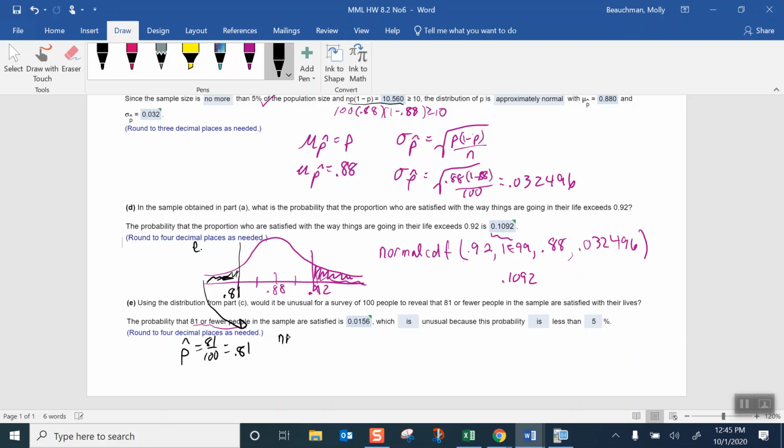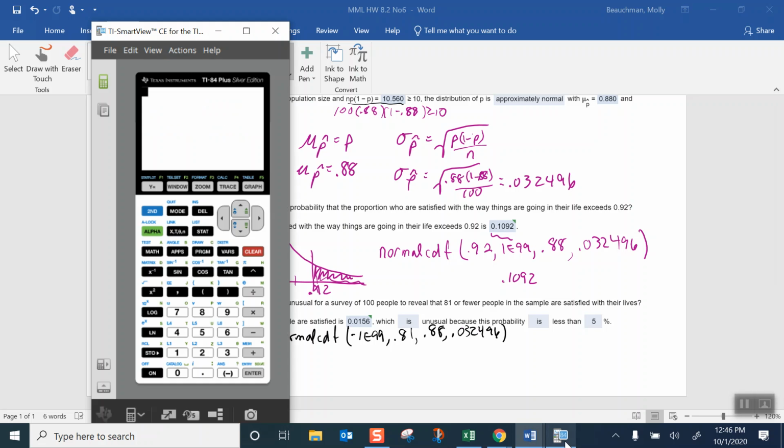So we use normal CDF. This time we're going from negative infinity on our interval to 0.81 with a mean of 0.88 and a standard deviation of 0.032496. We put that in our calculator. Normal CDF.